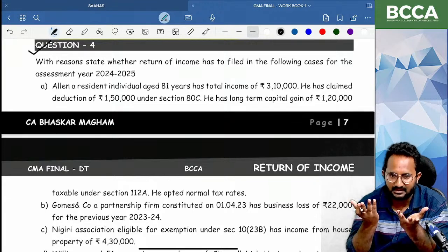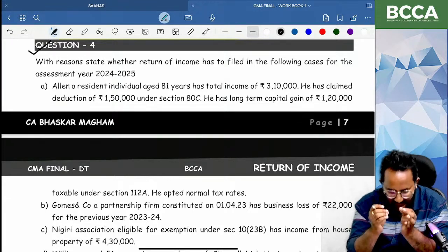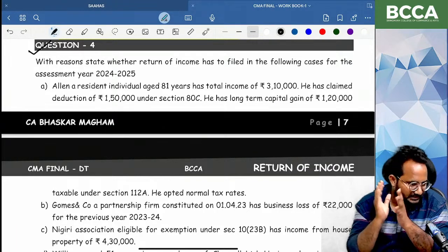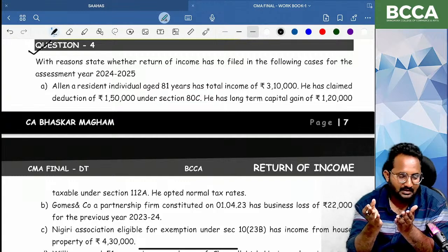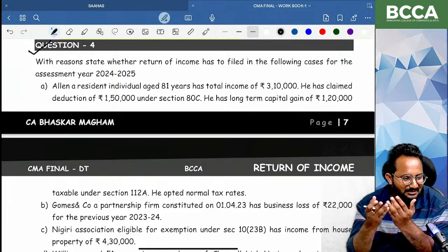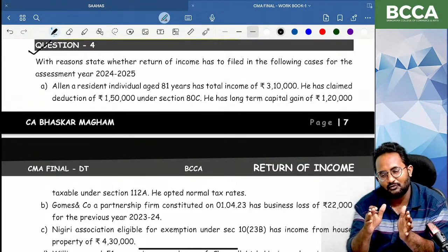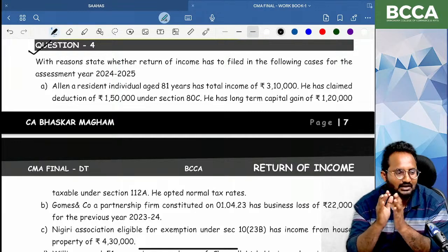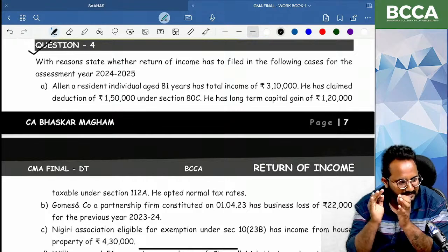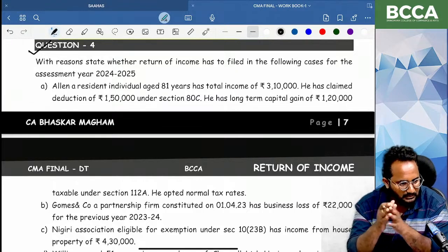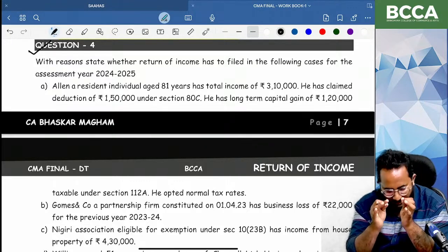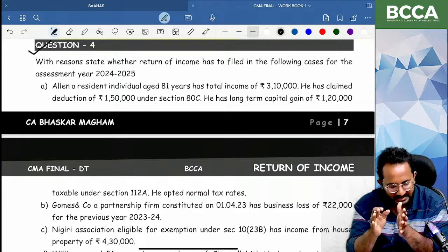Because you are not reading the CMA Final syllabus, you are reading the entire income tax. If you prepare the CMA Final exclusive syllabus, you can comfortably complete the revision the day before examinations. But if you prepare all the concepts from a parallel universe, that is not our syllabus, so we can't complete it. I promise you, you can complete this entire syllabus the day before examination. I will give you the important questions also. Don't think about it. Just listen to the class, write the notes, and revise every day for half an hour. That's enough.